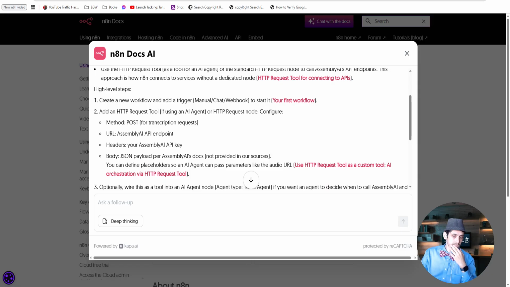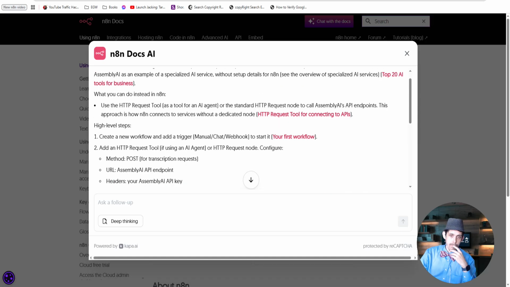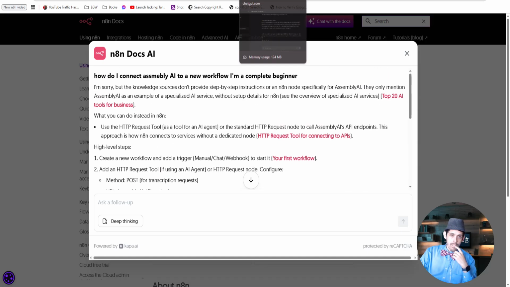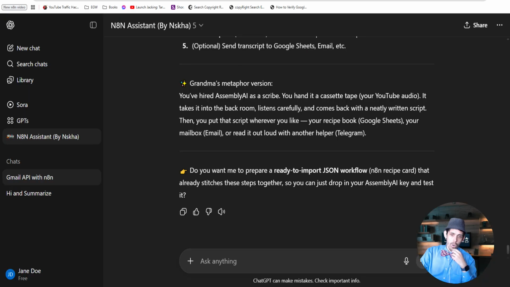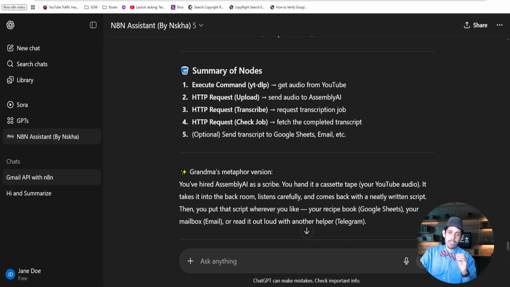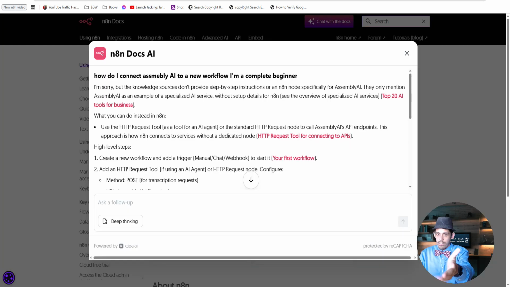So then, if I learn on this other one that you're telling me, the assistant, am I going to have to unlearn that and learn something new with the other? No, not at all. They work really well together because at the end of the day, chat AI is chat AI, and the way you talk to one is the same way you talk to all of them. The same exact prompts that you put in here, you could put on the Notion AI, on Google AI, on this N8N Docs AI, or on any other type of tool that you could chat with.